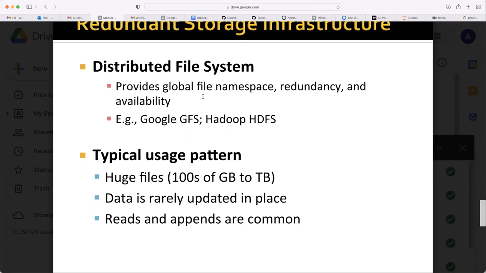So the famous implementations are Google GFS, which is not open source, but Hadoop HDFS is open source. Google GFS means Google File System. Hadoop. Can anybody tell what HDFS stands for?